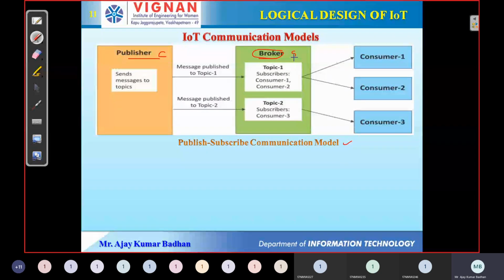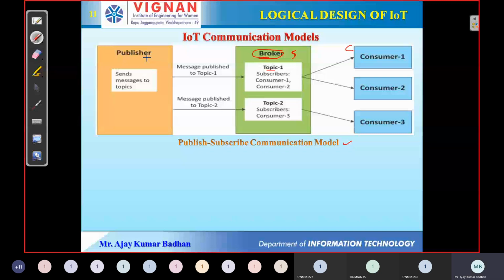This is your client, and this is your server. Here is the publisher. What is the main purpose of the publisher? It will send the information to the broker, to the server. The server will have an intermediary called the broker. The main purpose of the broker is that it will gather the data with respect to one particular topic.